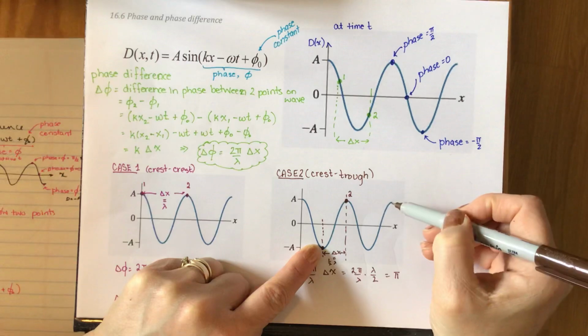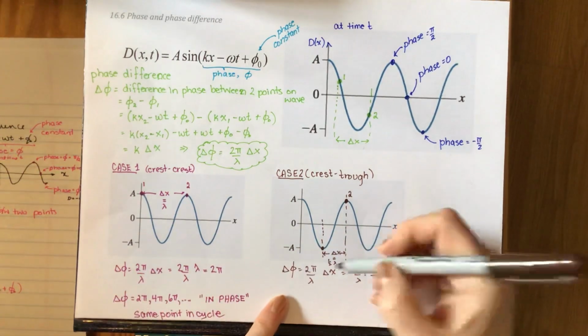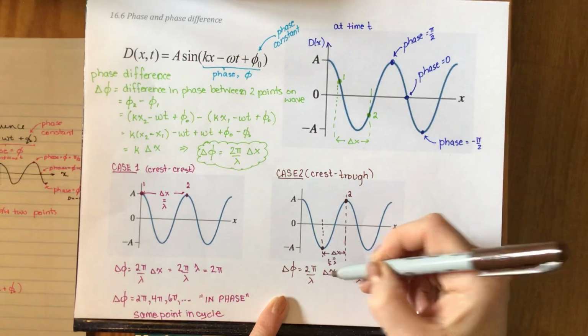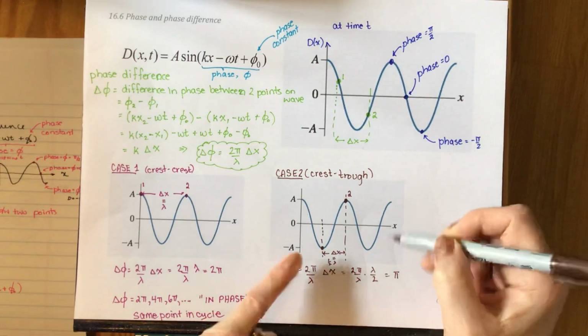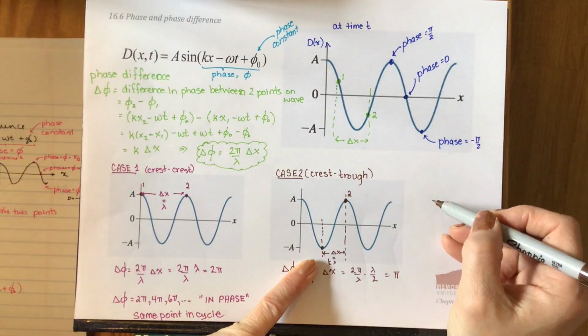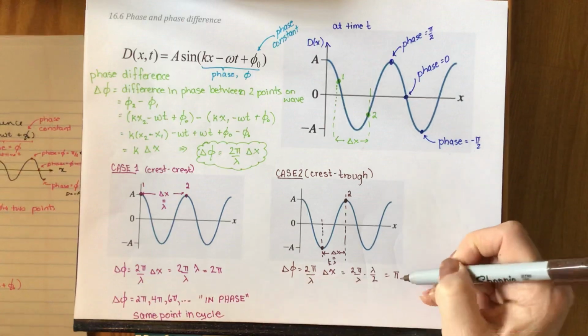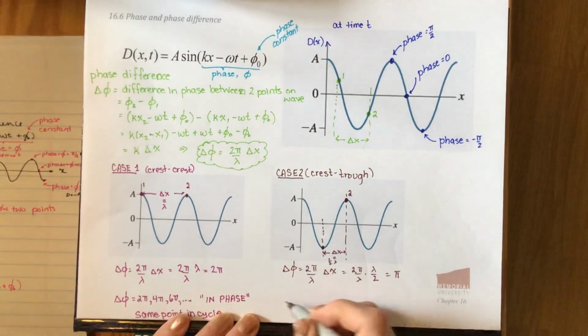Then I would have a delta x equals 1 1/2 wavelengths. And if I put in 1 1/2 lambda here, I would get 3 pi here. I could go to the next crest and I'd have a difference of 2 1/2 wavelengths. If I put 2 1/2 lambda here, I'd get 5 pi for my phase difference.